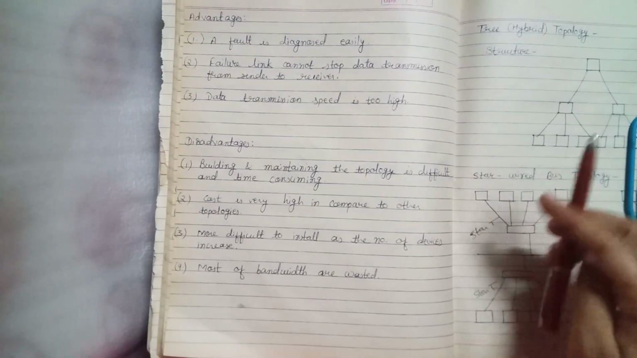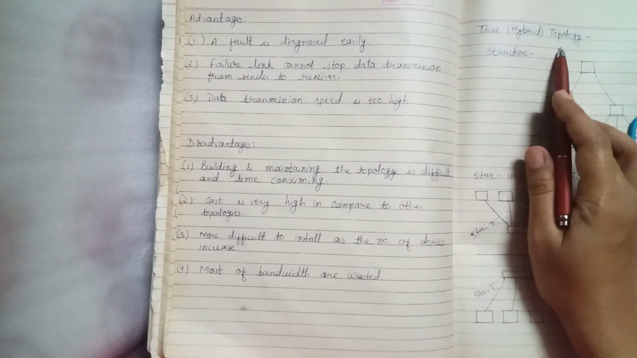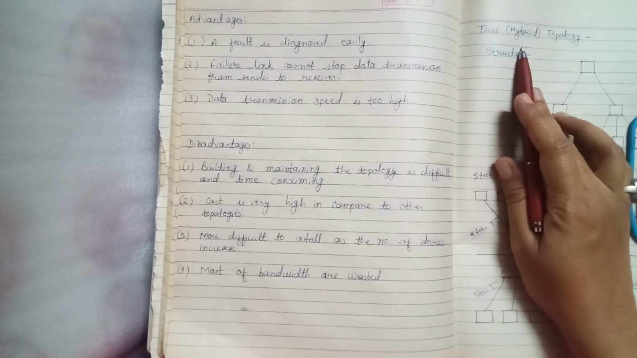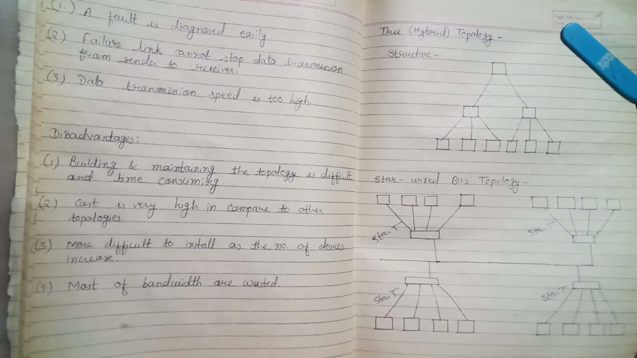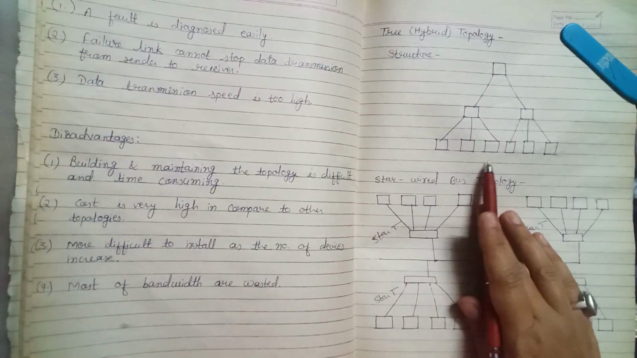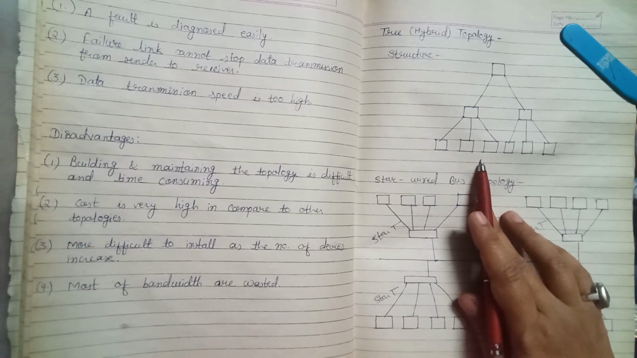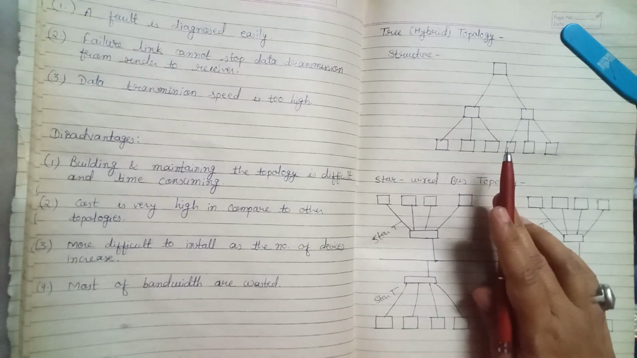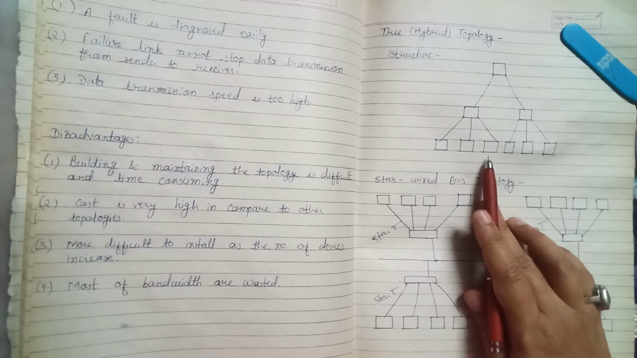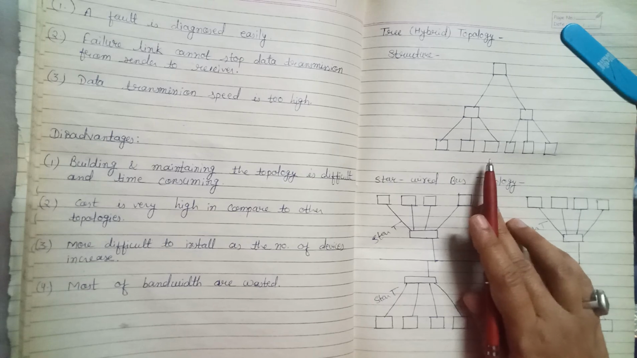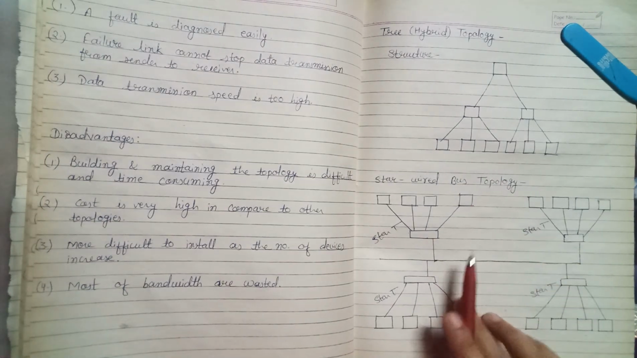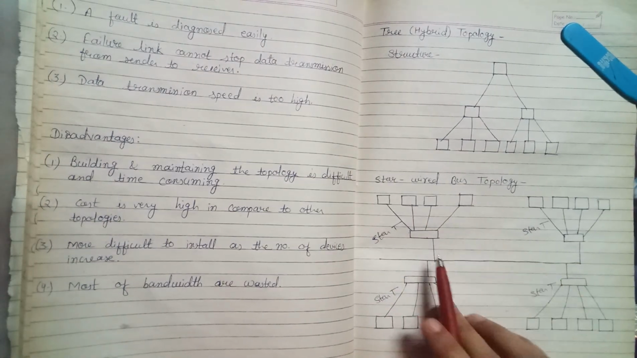Now our next topology is tree topology. This is also called hybrid topology. This is the overall structure of a tree. Everybody knows this is a tree, so we can say that this is a tree topology. Now see the basic structure of tree topology. This is a star bus topology.